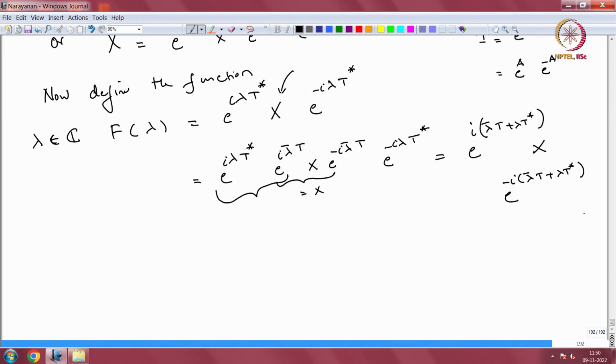Okay. So, one comes with e to the I something and the other comes with e to the minus I, the same thing, but whatever is in the bracket at the top. So, note that lambda bar t plus lambda t star. Well, what sort of an operator is that? Lambda bar t plus lambda t star is self adjoint, right, because if I take the adjoint of this, lambda bar becomes lambda and t becomes t star, and so I will get that this is self adjoint, right. So, this is self adjoint.